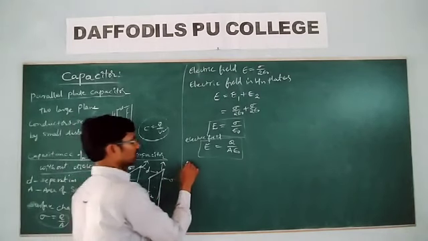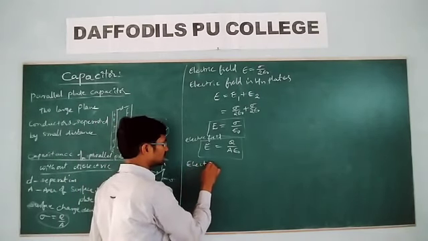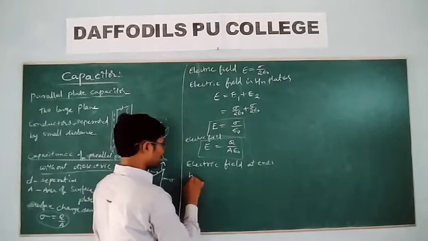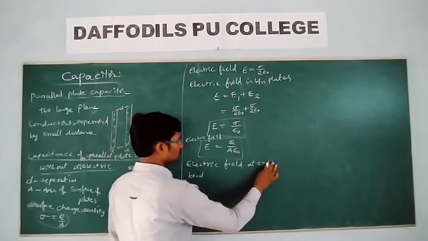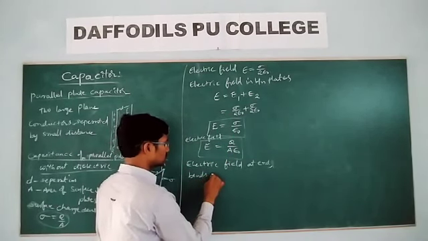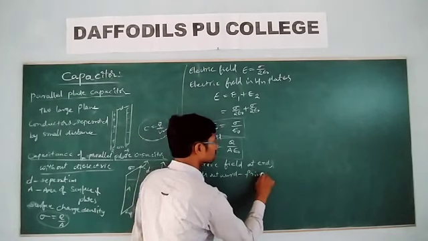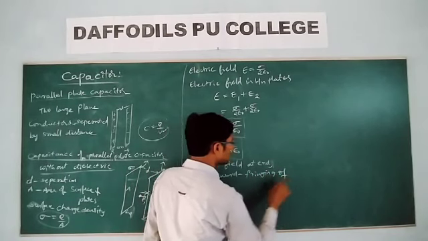The electric field at the edges bends outward, and it is called fringing of the field.